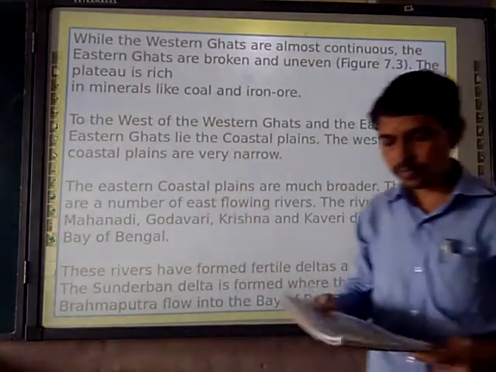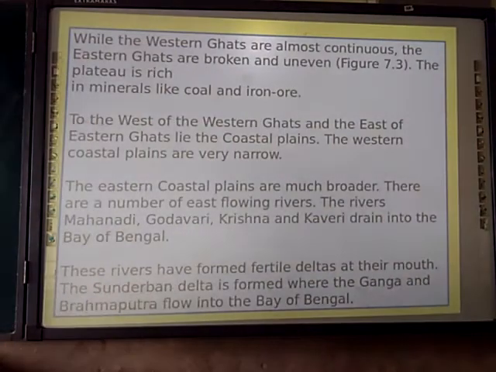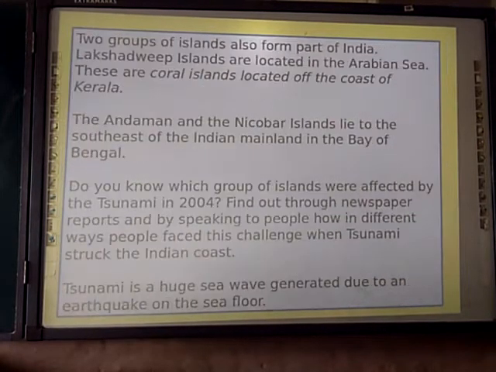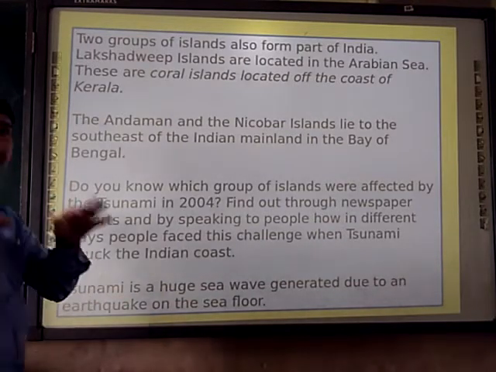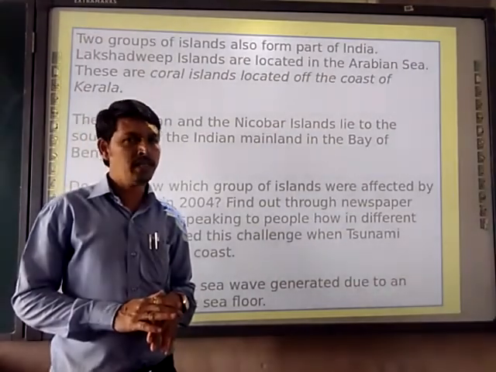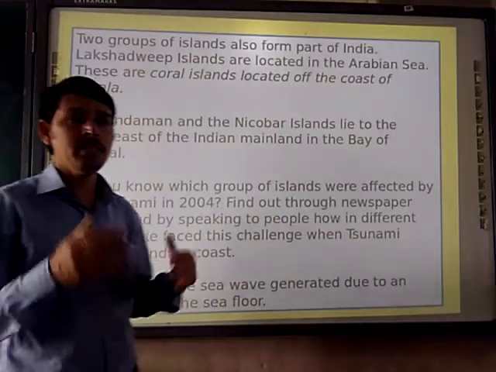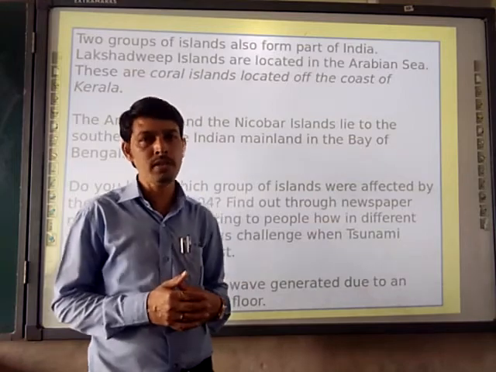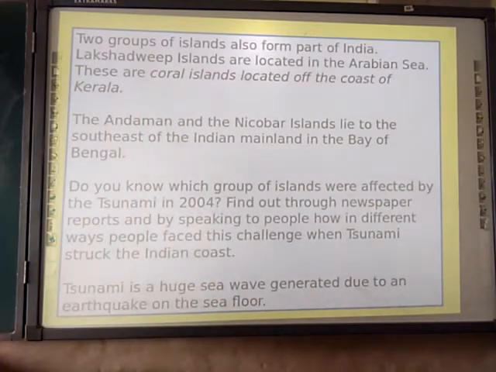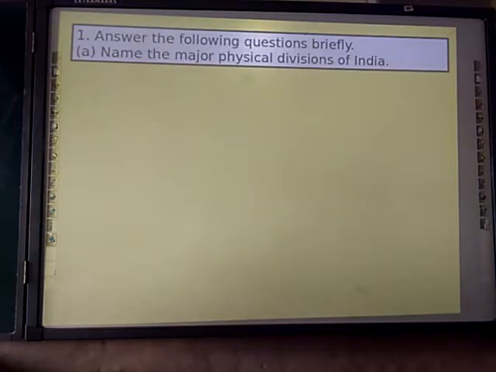Next, after this physical division of India, we are going to see the two groups of islands, which I also stated to you. The word tsunami I already explained to you. What is the meaning of tsunami? When an earthquake occurs under the water, it is called a tsunami. This terminology first came into use when the first tsunami occurred in 2004. Next, we are going to have a discussion on the question answers, right?